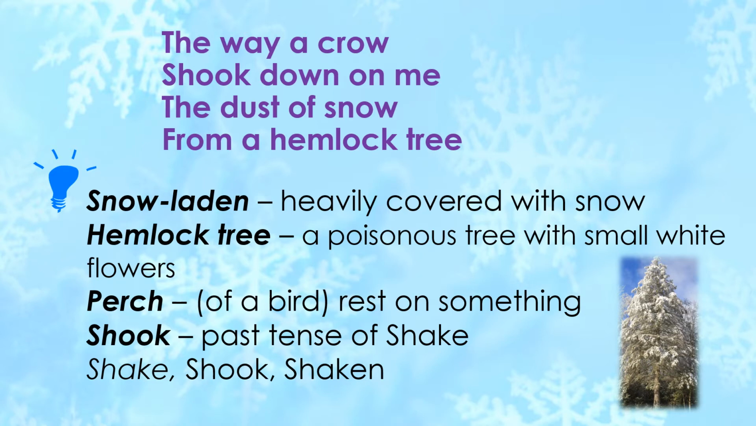Now try comparing it with the talcum powder, how it comes out of the bottle and creates a dust-like effect. So in the same way, the poet refers to the small particles of soft snow as the dust of snow. Please note that shook is the past form of shake. Shake, shook, shaken. Okay. So now this is the incident that occurs in the poem. Sometimes this question is asked in exams, describe the incident. So this is described in the first stanza. So let's read it. The way a crow shook down on me the dust of snow from a hemlock tree.